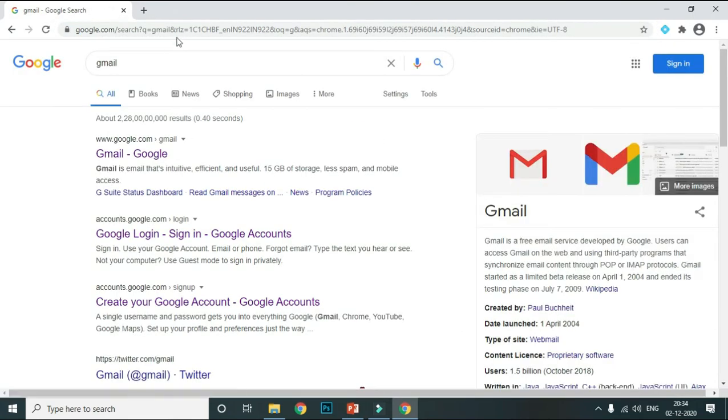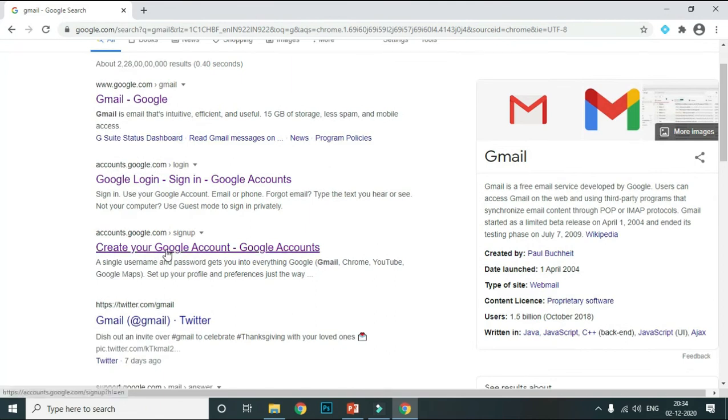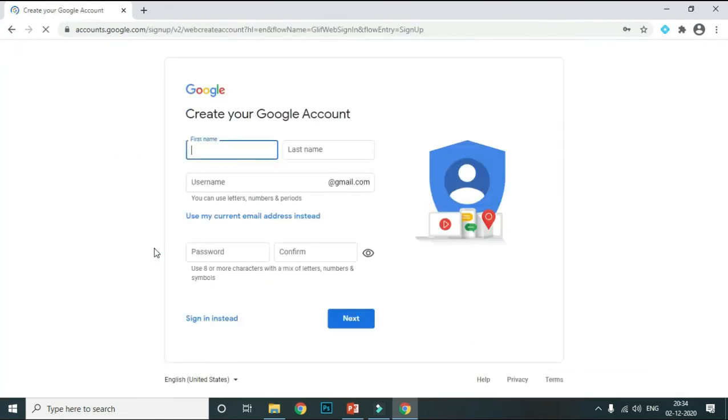Now in Gmail there is the option create your Google account. If you want to create a new account, you have to click on it, create an account. This dialog box will appear after clicking new account. Here you have to write your name like this, Deepak, then last name, suppose I take my surname Nigam.